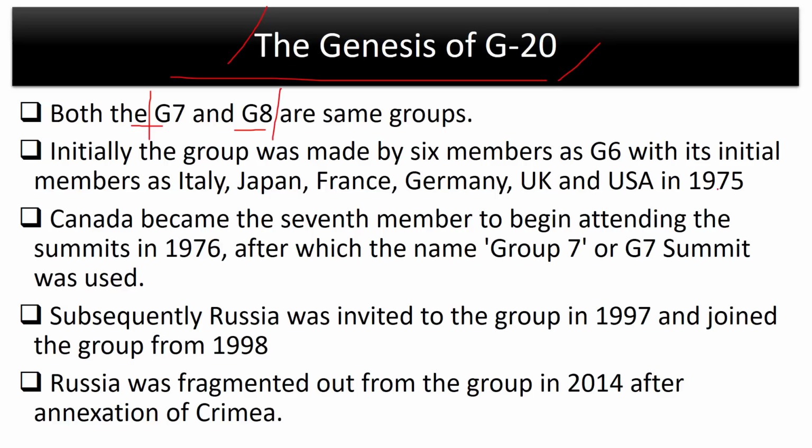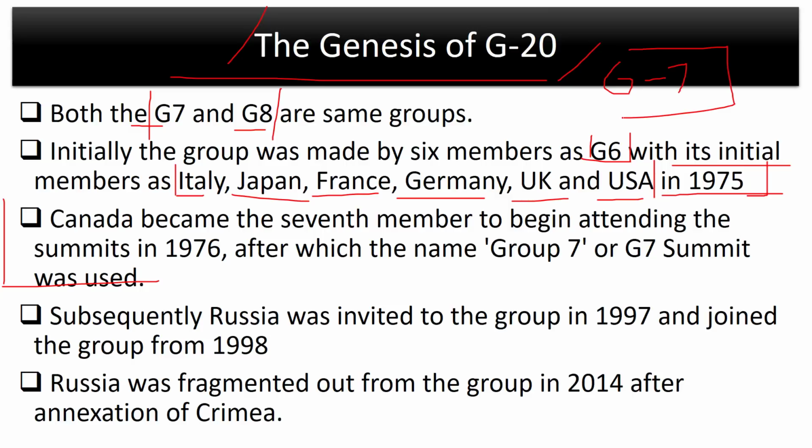You see, in 1975, the world was going through an oil crisis. It was an economic crisis. And in order to tackle this crisis, 6 countries, Italy, Japan, France, Germany, UK and USA, these 6 countries formed a group called G6. Now, just 1 year later in 1976, Canada joined this group. So G6 ended up becoming G7 because now there were 7 countries in this group. Now, this is how G7 came into existence.